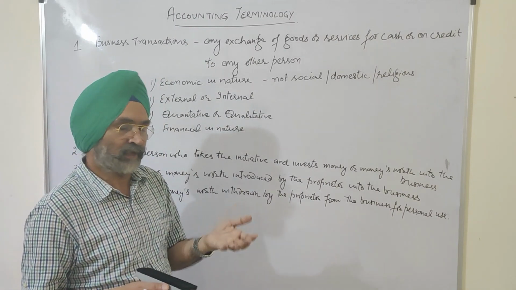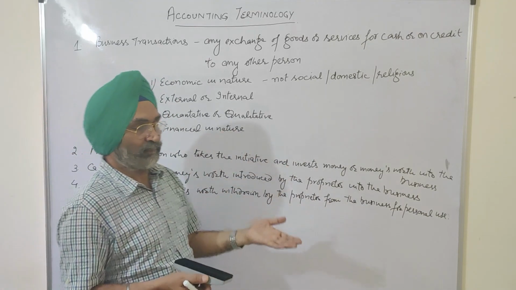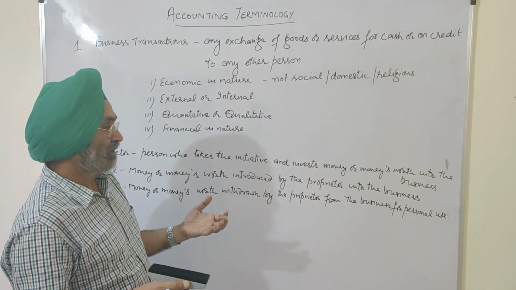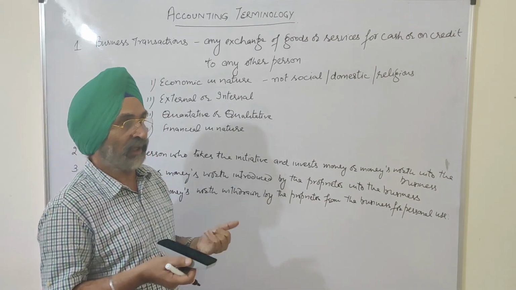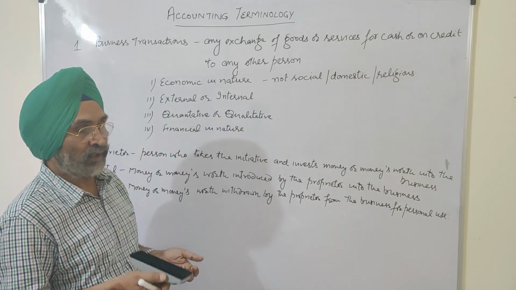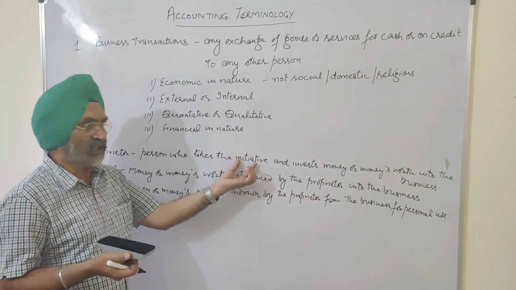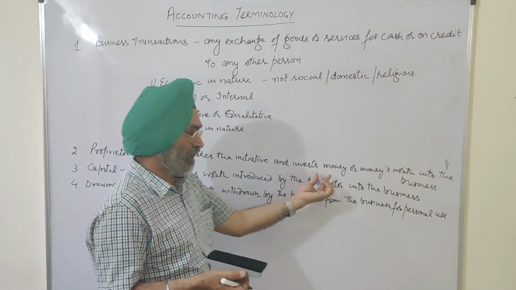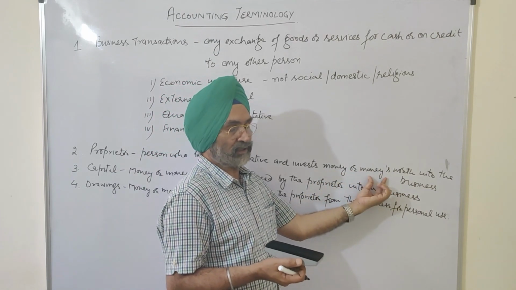Debenture holder is a term we will discuss later, particularly in class 2, not in class 1. But they don't take any initiative, neither to start the business nor to run the business. So the person who takes the initiative and invests the money, not only money or money's worth.